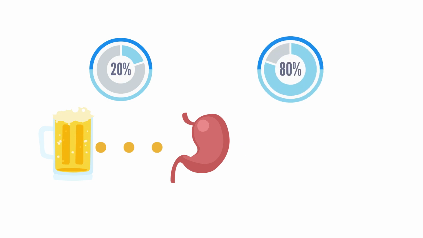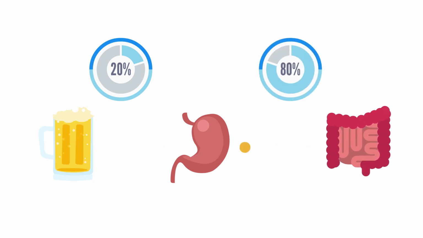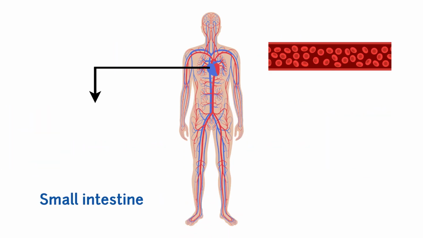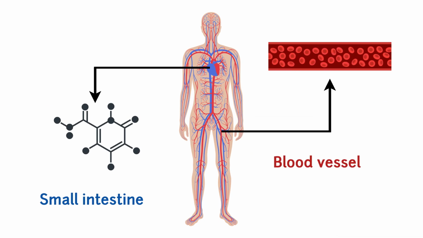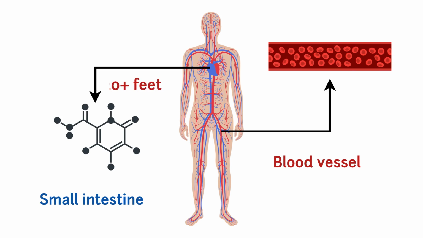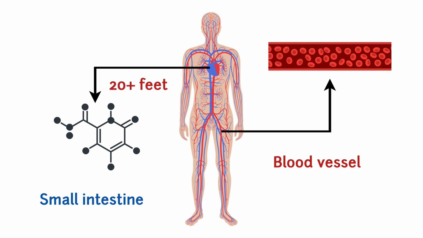About 20% of the alcohol is absorbed in the stomach, which leaves the other 80% to be absorbed in the small intestine. The small intestine is efficient at absorbing alcohol due to its surface area and rich blood vessel composition. The small intestine is 20 feet or longer in an adult man on average.